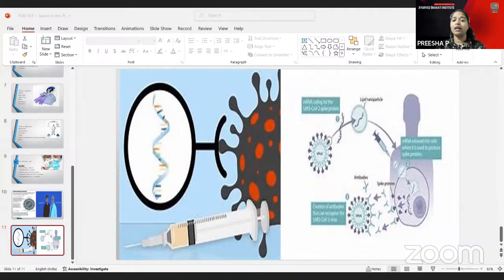Then coming to the IUDs. The IUDs are mainly the 7, 220 and the 380, the copper T. The side effects of IUDs are bleeding and pain. And there are Mala N and Mala D, which are combined oral contraceptive pills. Mainly ethinyl estradiol and norgestrel are the contents. So you have to remember Mala D and Mala N.